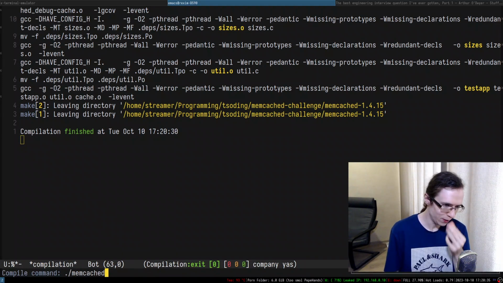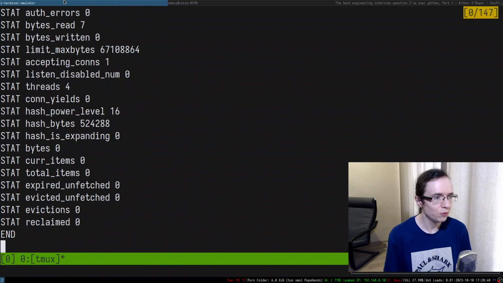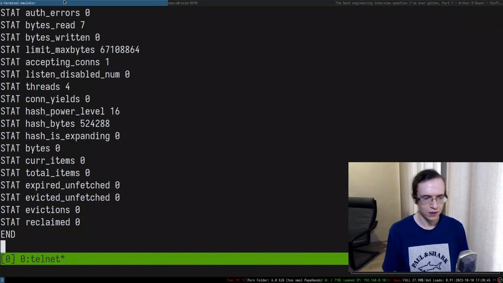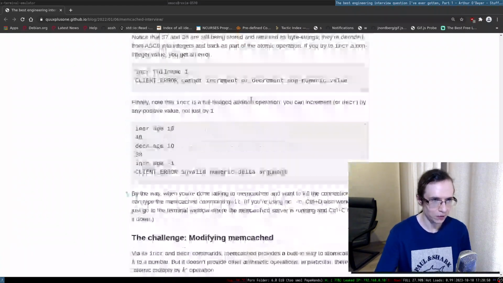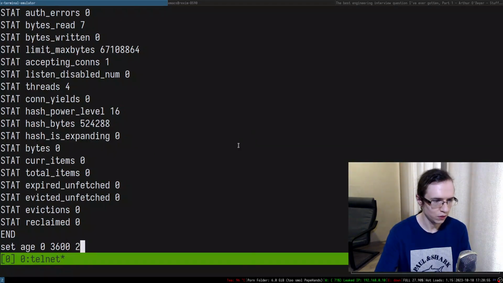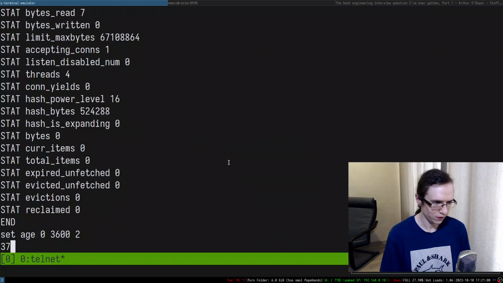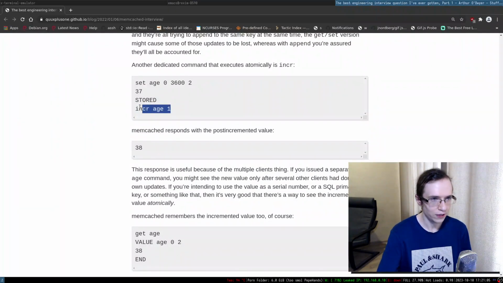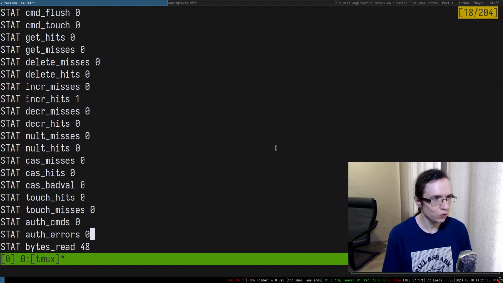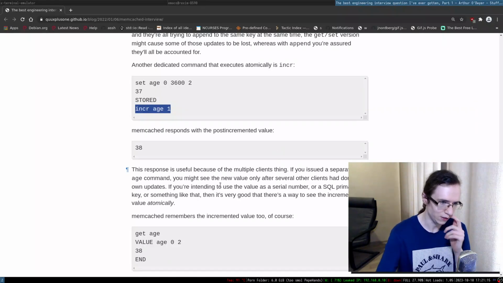We can now try to run the memcached and connect to this entire thing and do stats. And do we have multiplication stats? There we go. So we have mult misses, mult hits. So we can probably now try to add the age, not edge. Let's do it like that. So boom. And now what I can do, well, I mean, I have to set 37. So this is stored, and I can try to increment this entire thing. Let's take a look at the stats. Now, do we have increment hits? Right, so we do have increment hits in here, so they are in fact incremented.